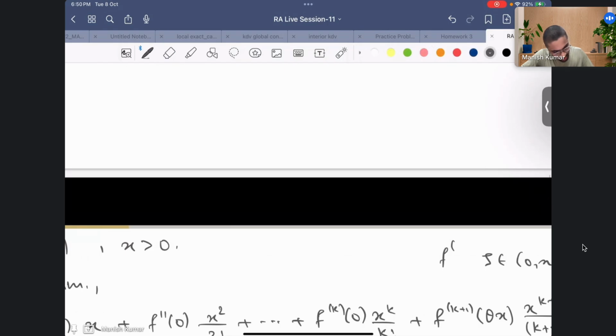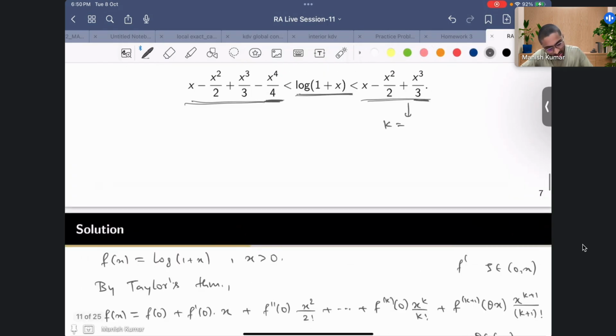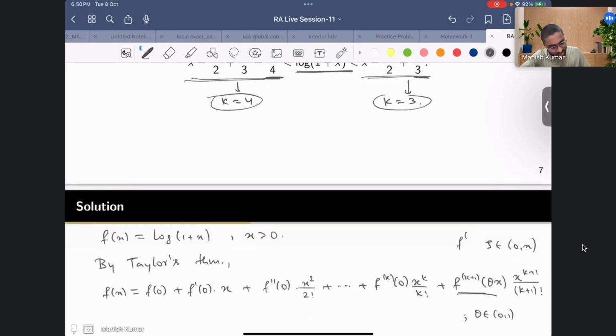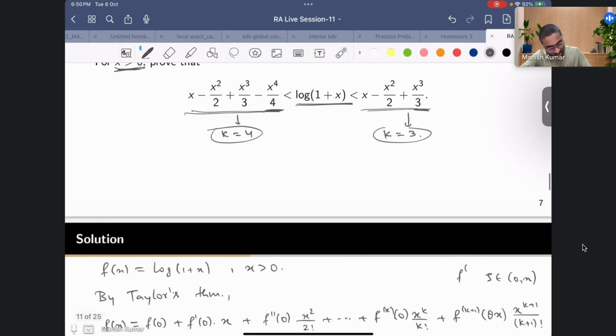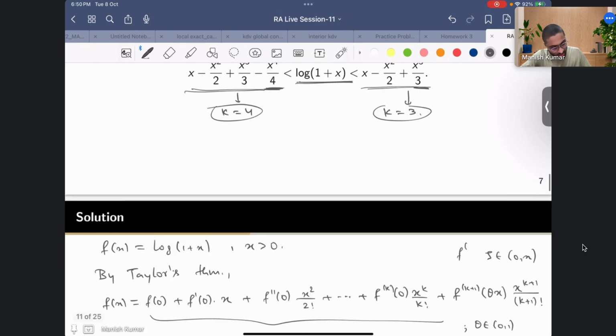So for this inequality I'll need to take k equal to 3, and for this one I'll need to take k equal to 4, right? Because here the sign of this term will determine the inequality. Okay, so till this one we want, right? Since I want x cube here, I'll put k equal to 3, and for this one k equal to 4, and this one I'll just try to see what is the sign of this one to conclude the inequality. Okay, so this is how we'll proceed.